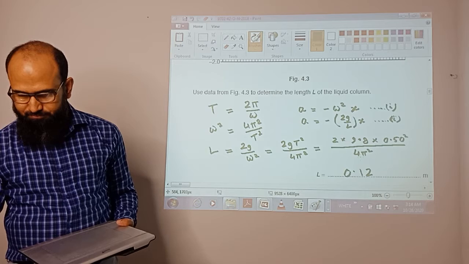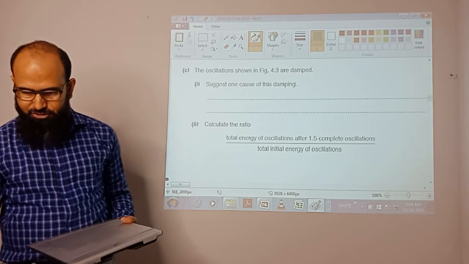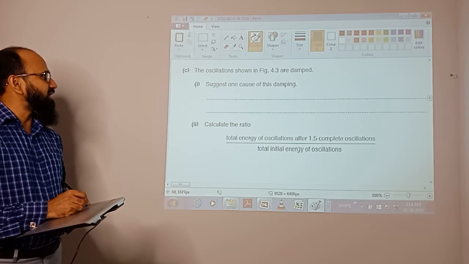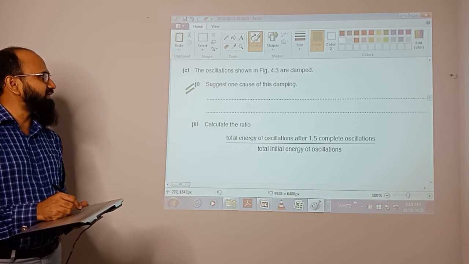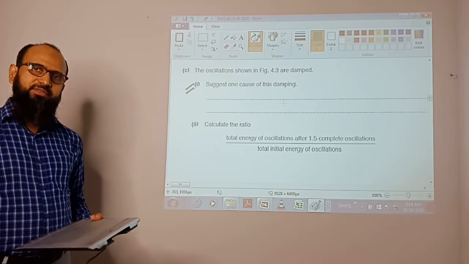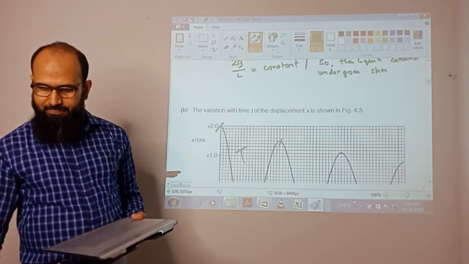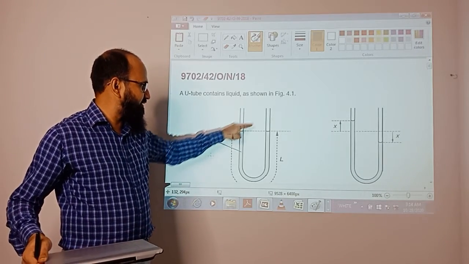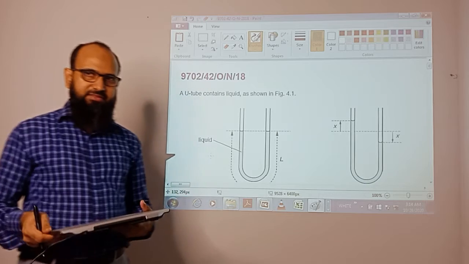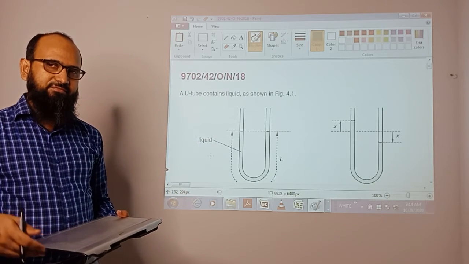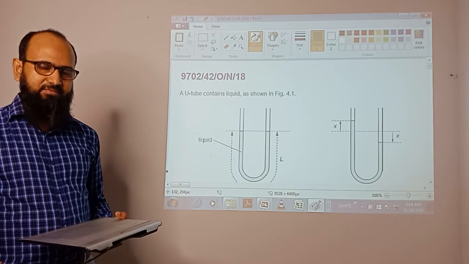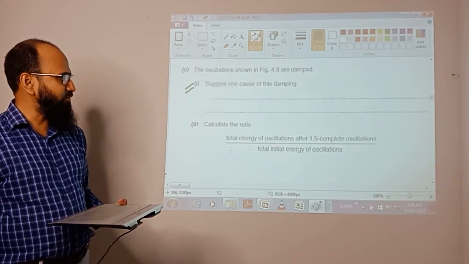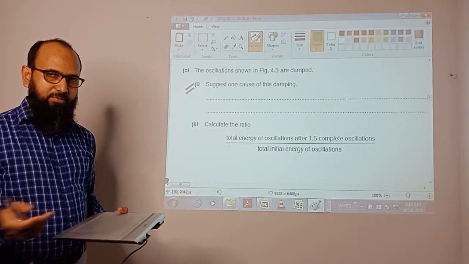Okay, so we just continue with the question. Now there is the damping coming over there. What makes this damping? If you see the question in the beginning, the system is vibrating, so there is some friction happening. Or you can say there is some viscosity of the liquid that makes the damping. So all of the answers that come to your mind will be right, because we talk about the friction.